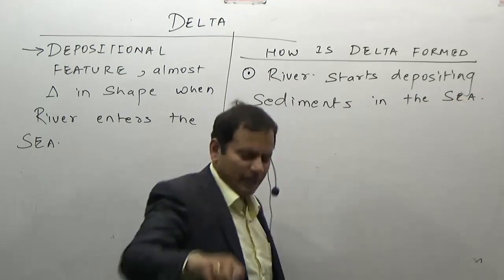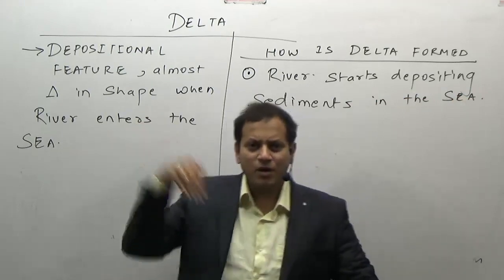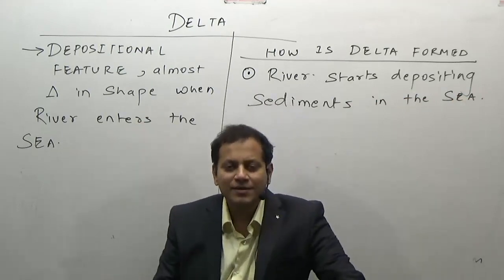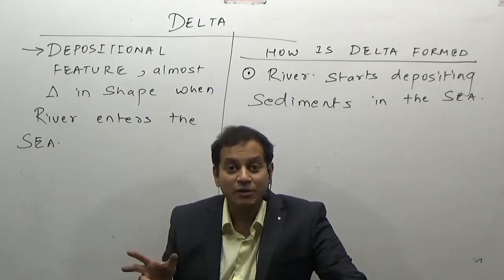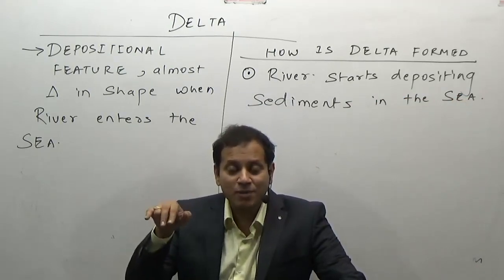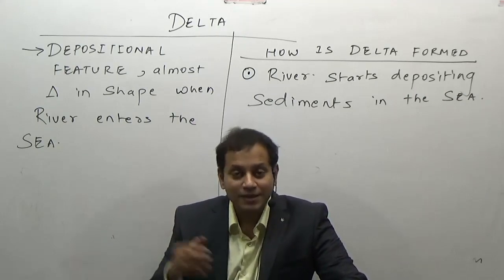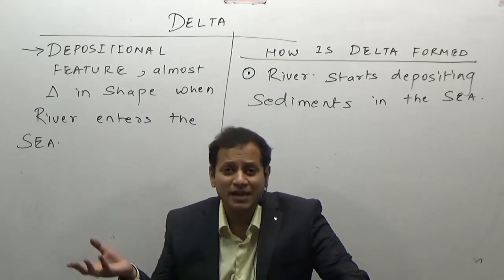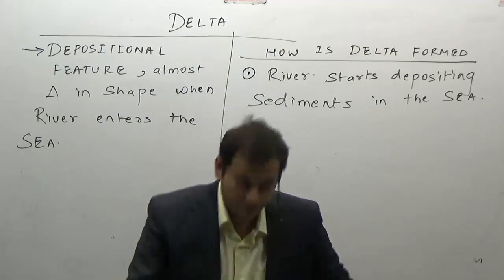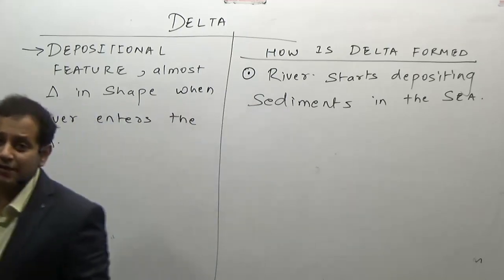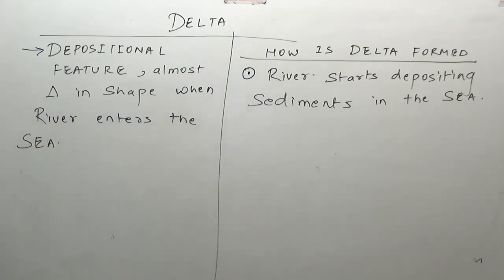Now you remember one thing: when the river comes from the mountain to the plain region, it forms an alluvial fan. When the river enters from the plain region into the sea, with still more decrease in speed, it forms a delta. Something fan-like, something triangular in structure. So it starts with the river depositing sediments into the sea.